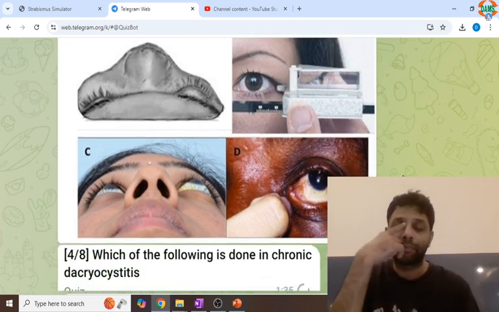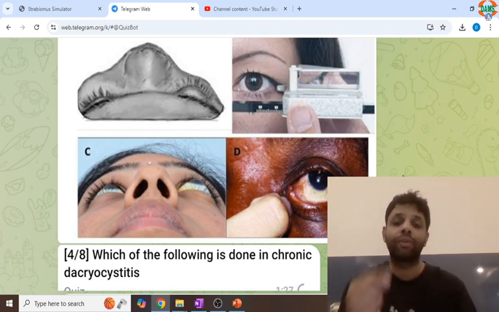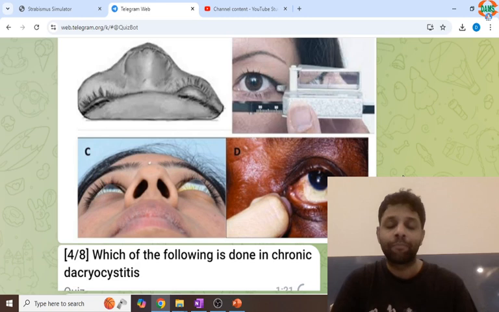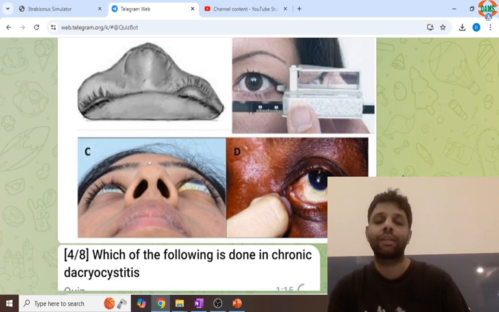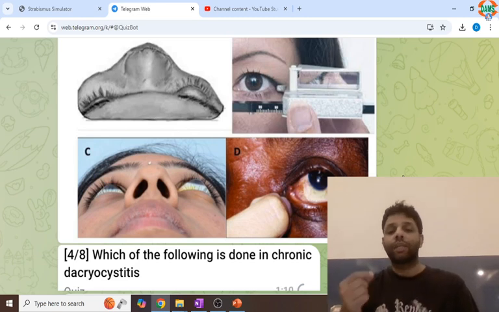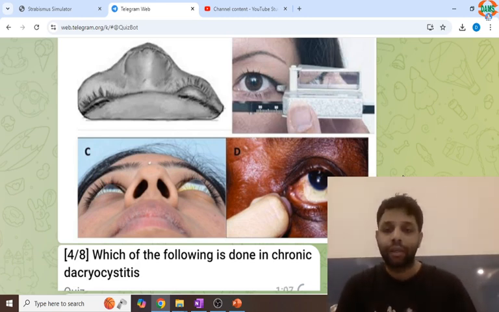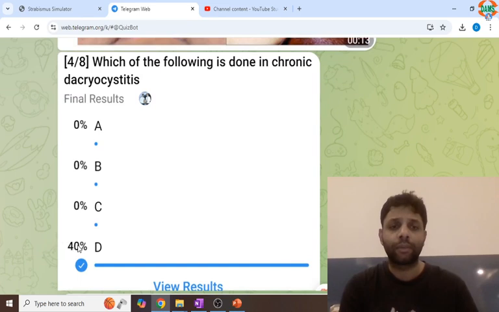D is a regurgitation test that is done in chronic dacryocystitis. Can be in acute, but in acute there is a painful lacrimal sac. That's why in acute dacryocystitis the regurgitation test is not done. That is the regurgitation test on pressing over the lacrimal sac area. Positive only in chronic NLD obstruction, chronic dacryocystitis, because then only the mucus will be accumulated in the sac. Not in common canalicular obstruction, because then the mucus won't accumulate in the lacrimal sac. It is positive when the mucus comes out of the puncta. So answer is D.